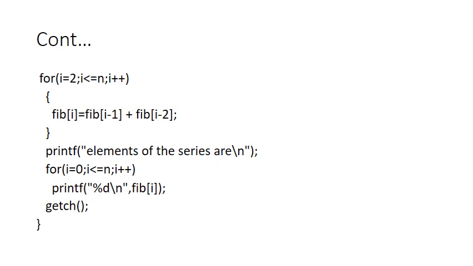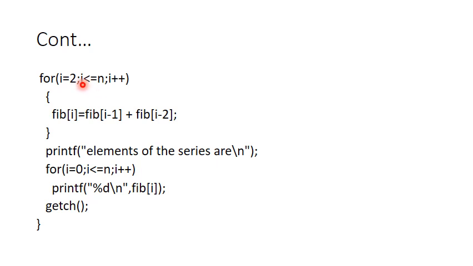You can see the program wherein fib of 0 is 0, fib of 1 is 1. Now from where should I start printing my numbers? I should start from index 2. That is, i is equal to 2. My logic actually starts from this particular point. I should start from 2, and n is the number of elements that I want to print in the series. Therefore, this i has to be compared against this n.